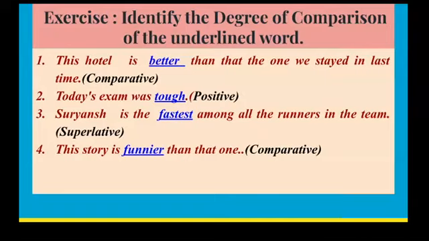There are some more examples here. One more exercise. You have to identify the degree of comparison of the underlined word. This hotel is better than the one we stayed in last time. The word better is a comparative degree. In the second example, today's exam was tough. The word tough is a positive degree. Suryansh is the fastest among all the runners in the team. Fastest is superlative. This story is funnier than that one. Funnier is comparative because there's comparison between this story and that story.